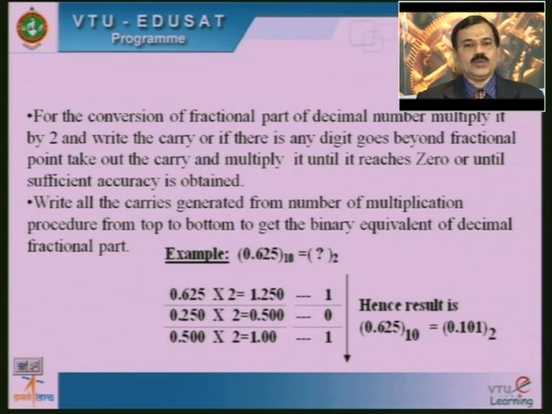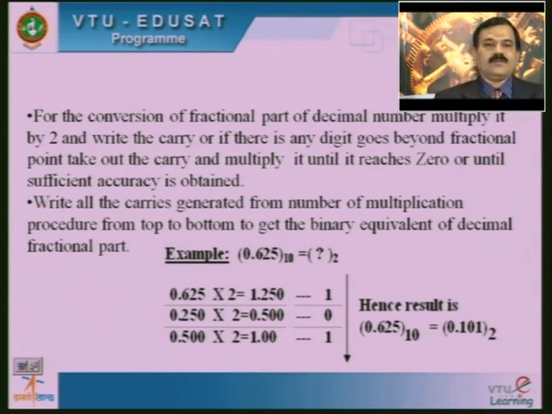Then the value 0.625 we are going to multiply by 2 as per the first instruction. So we get 1.250. Here 1 has been generated before the decimal point. That's why the 1 is taken as carry and it is written on the right hand.